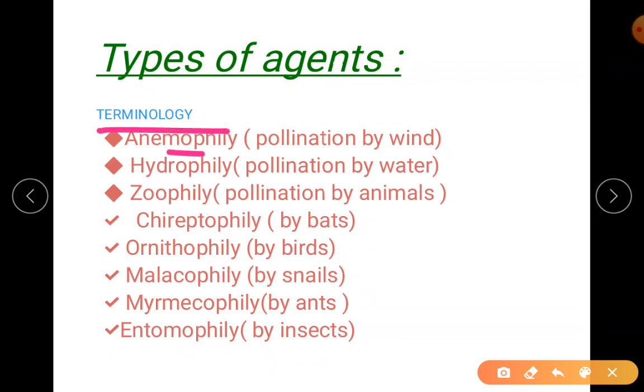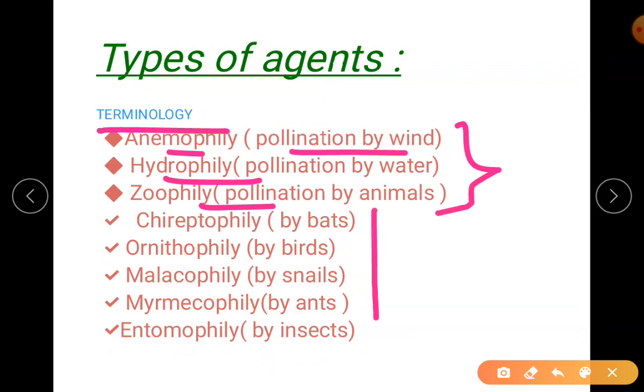So we are coming to the types of agents according to the terminologies. There is anemophily, pollination by wind; hydrophily, pollination by water; zoophily, pollination by animals. These three are already there in your book. This part is extra information. Pollination by bats, chiropterophily; chiroptera, that is your bats.